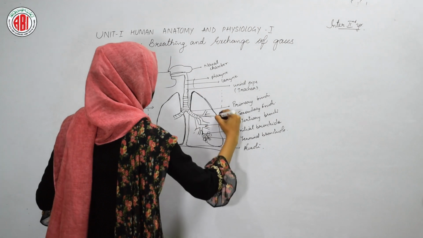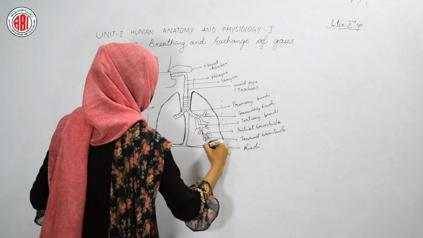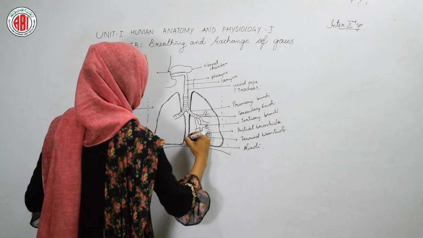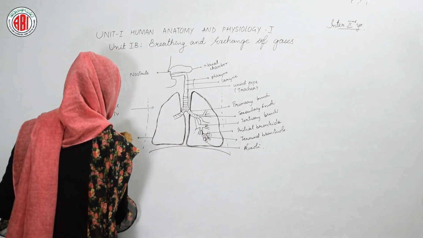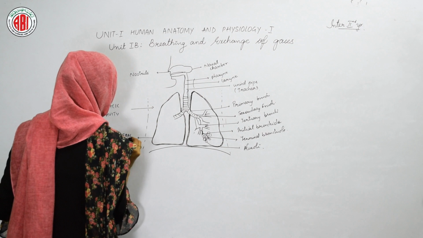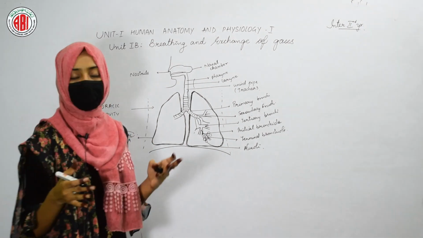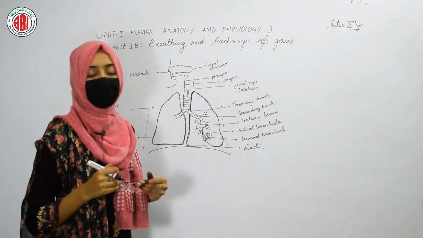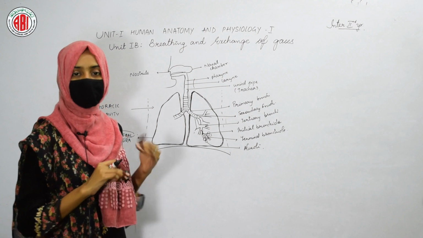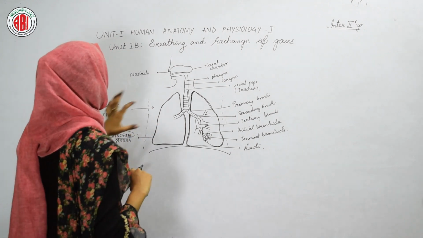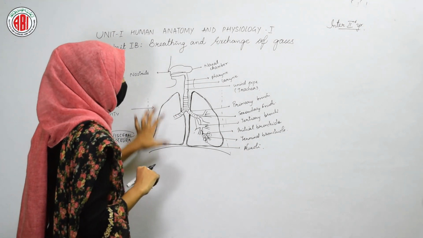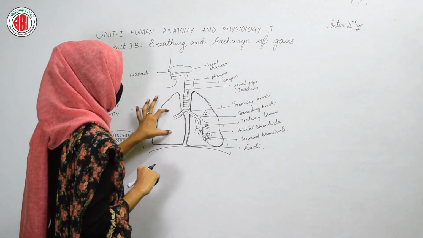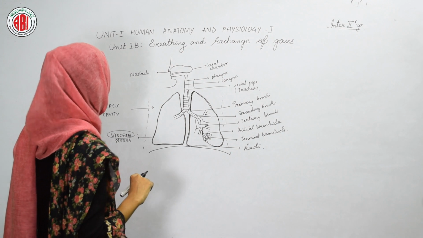The lungs show one covering at the outer surface. This outer covering is called the visceral pleura. Why are we using the term visceral here? Because all the organs that are present internally are termed visceral organs. So the membrane surrounding the outer covering of this visceral organ called the lungs is termed the visceral pleura.